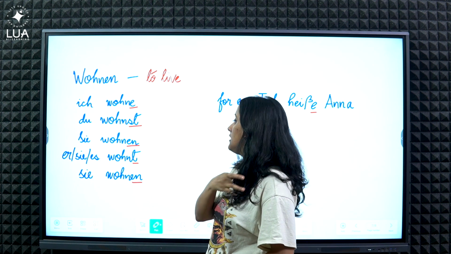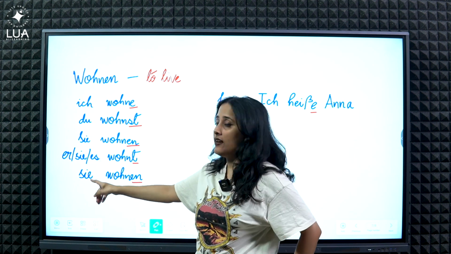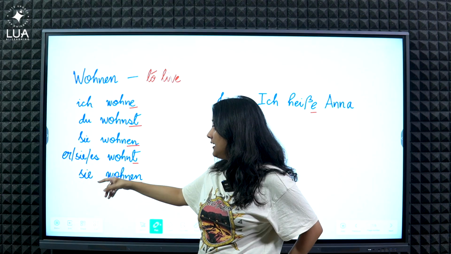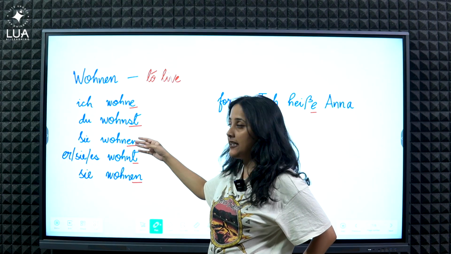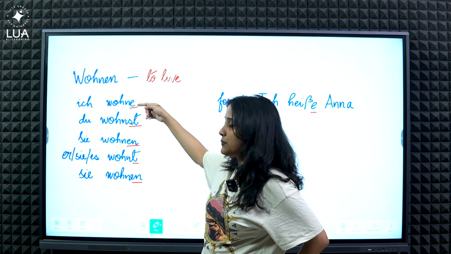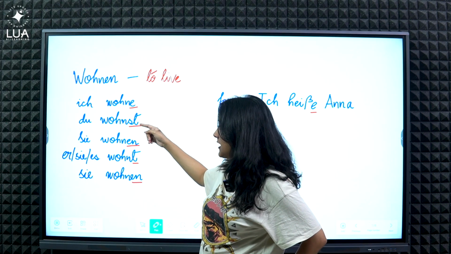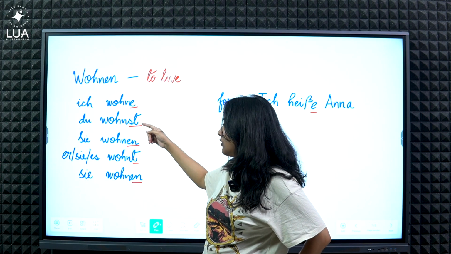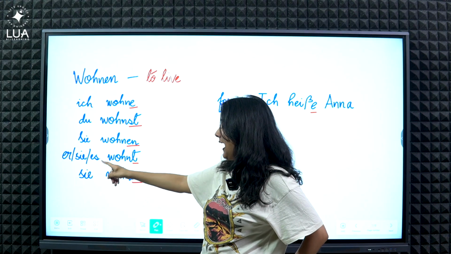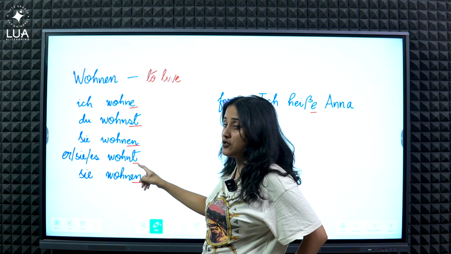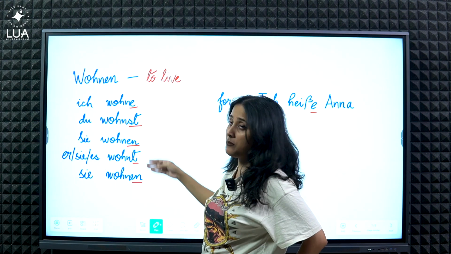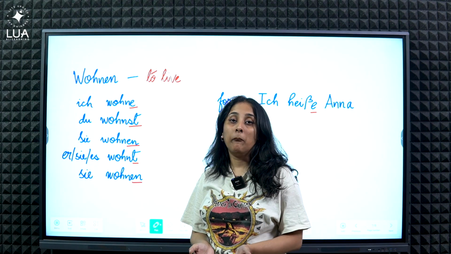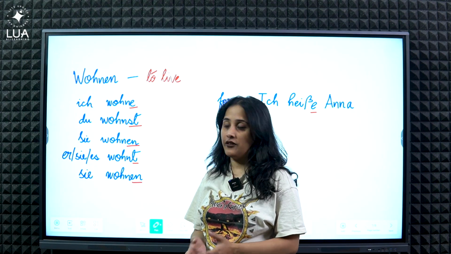So as we can see, the formal you and the third person plural, they have the same conjugation, EN, EN. First person ends with E, second person informal singular ends with ST, and third person singular ends with just T. If you can remember these rules, it will make it much easier for you to conjugate verbs.